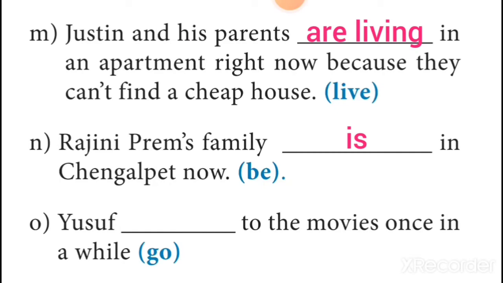So anything that is rare or frequent or usual is expressed using present simple, and so the answer is goes, because the subject is Yusuf and it is singular. So the conjugation in present simple for a singular subject is does plus V1. So does plus go is goes. So the sentence goes like this: Yusuf goes to the movies once in a while.